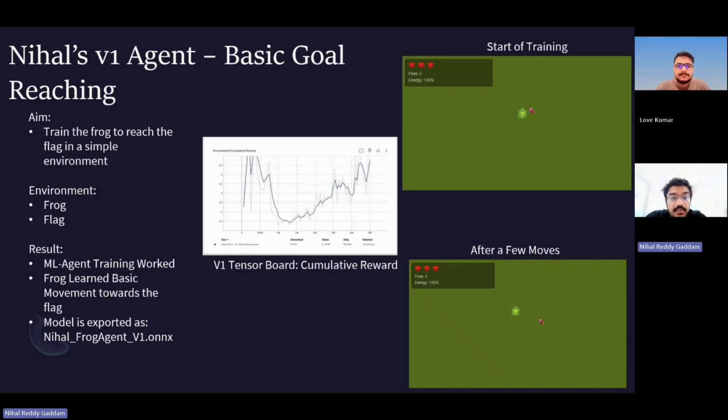The TensorBoard result for V1 showed that the agent was able to learn basic goal-reaching behavior. The model was exported as Nihal_frog_agent_V1.onnx. This became our baseline model. It was not the final game solution, but it was an important preliminary experiment because it proved that the core reinforcement learning pipeline was working. V1 also helped us understand that the frog could learn movement behavior when the task was clear and simple. After this, we were able to add more difficulty in the next model.